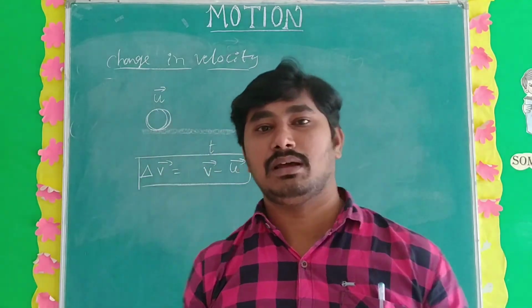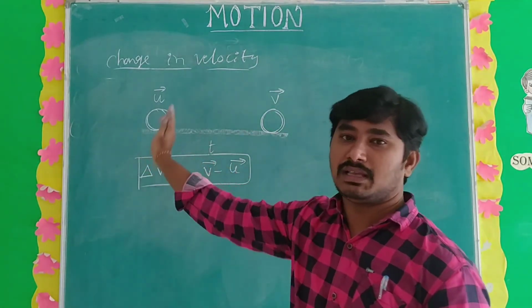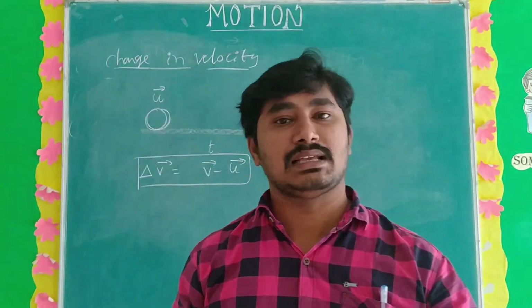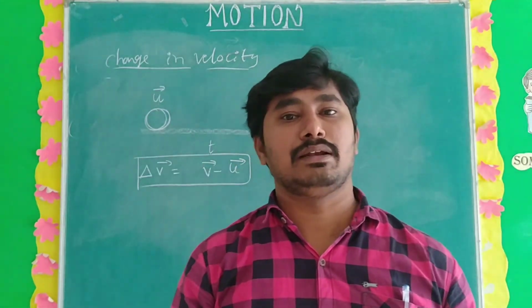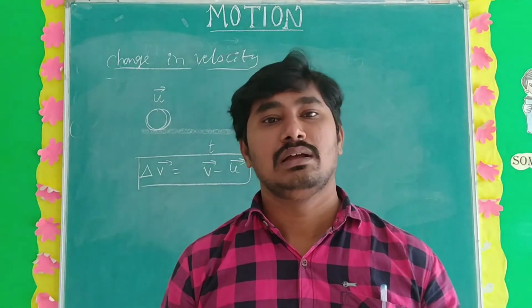So the change in velocity formula is final velocity minus initial velocity. That is very important. In the next class we will continue the remaining important topics, especially the motion lesson.